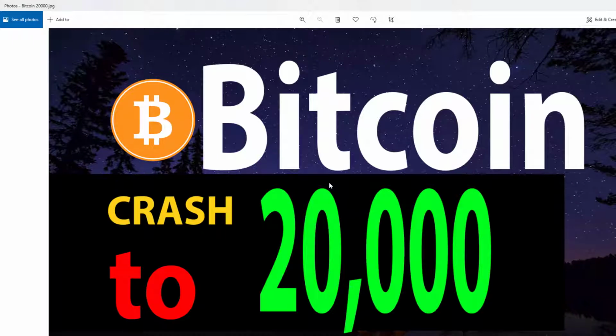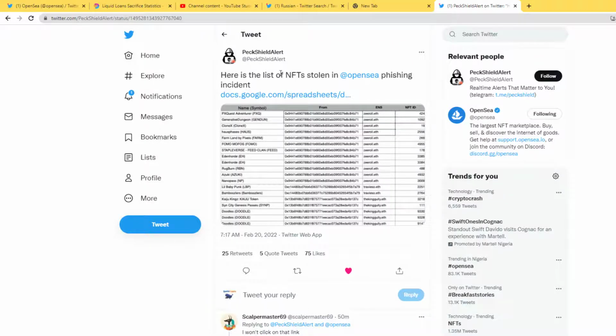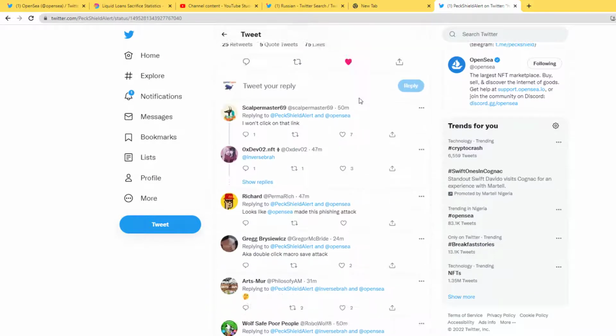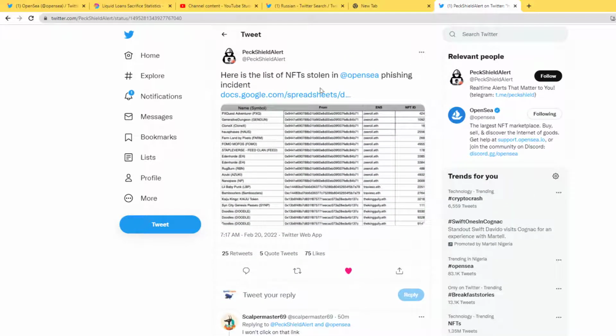Well, in other news, if you are very current with what is going on in the world, the OpenSea incident occurred, and look at the number of NFTs that have been stolen on OpenSea, a phishing attack. A lot of people are talking about OpenSea at the moment, about their NFTs that are gone due to phishing. So that is another news. If you have NFTs on OpenSea, or you are sending or receiving NFTs on OpenSea at this moment, you may want to be interested in this news.